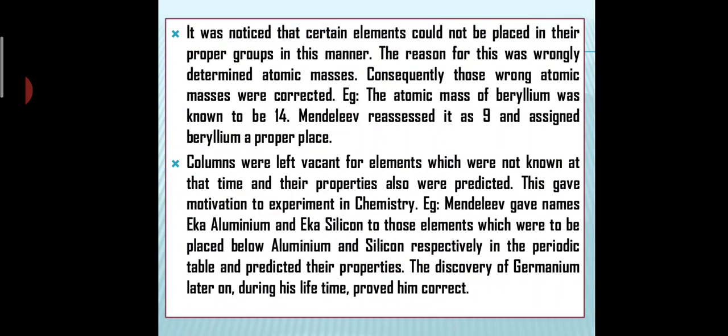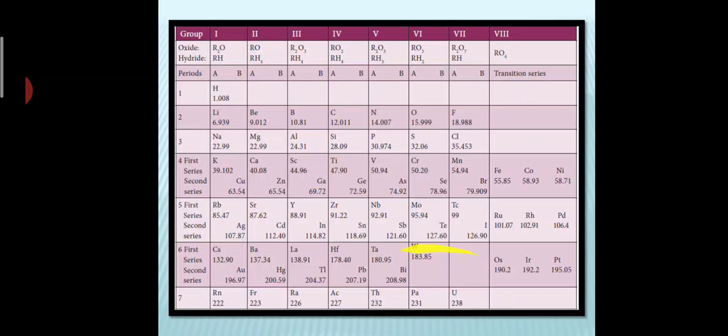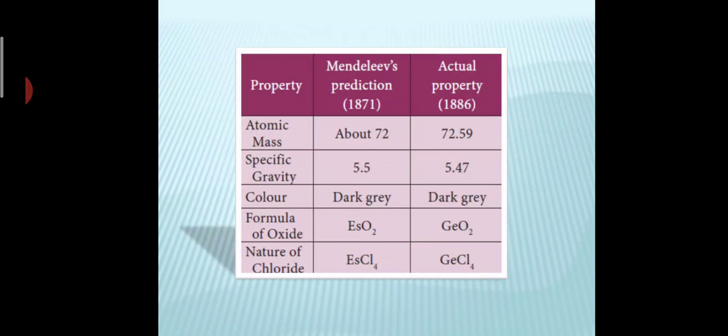And then later on, he identified the element which had to come under aluminium and silicon. That element was germanium. He exactly predicted the properties. For example, for germanium, as you can see here, he predicted the atomic mass as 72, but the actual value was 72.59, which was very close, yes or no? And the specific gravity was predicted to be 5.5.